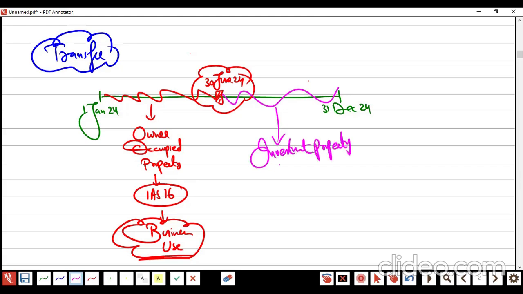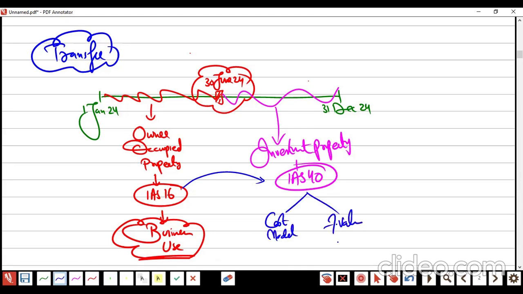In easy words, from 16 to 40. 16 to 40, jumping from here to there. And in 40, how many models do we have? Cost model or fair value model. We have two models in 40, no? So this is case one.